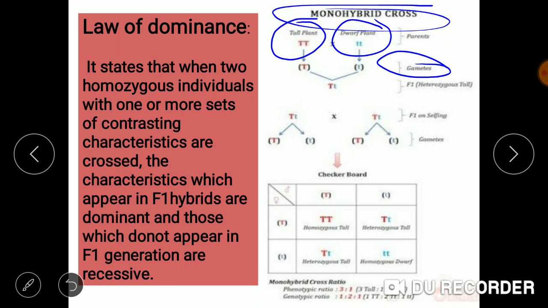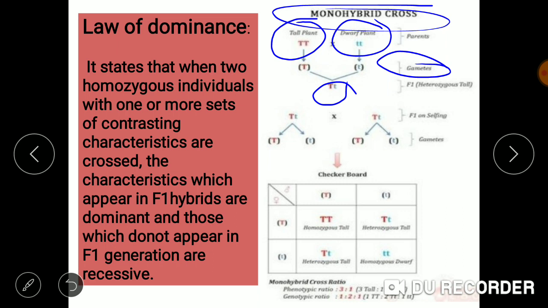Tall plant is represented by capital T and dwarf plant is represented by small t. And when the crossing was done, when the fertilization was done, we got capital T, small t as the product.